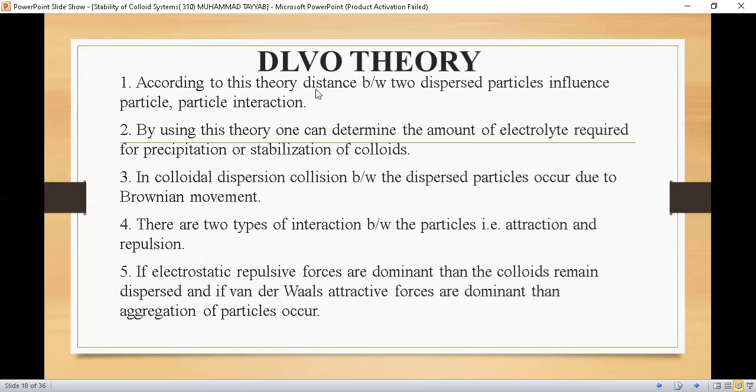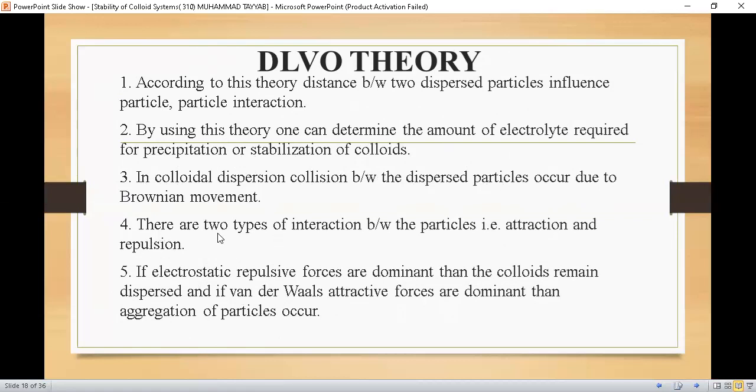Now students, let's discuss the importance of DLVO theory. According to this theory, the distance between two dispersed particles influences particle-particle interaction. By using this theory, one can determine the amount of electrolyte required for the precipitation or stabilization of colloids. Number three, in colloidal dispersion, collision between the dispersed particles occurs due to Brownian movement.